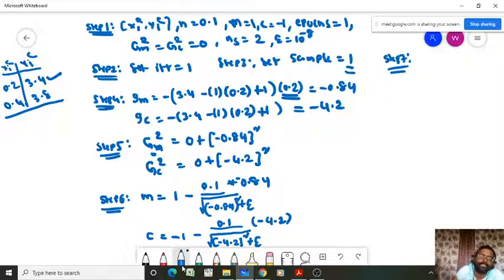In step 7, what do you have to do? You have to update your sample number. Sample equal to sample plus 1. Now it is 2. Now go to step 8.